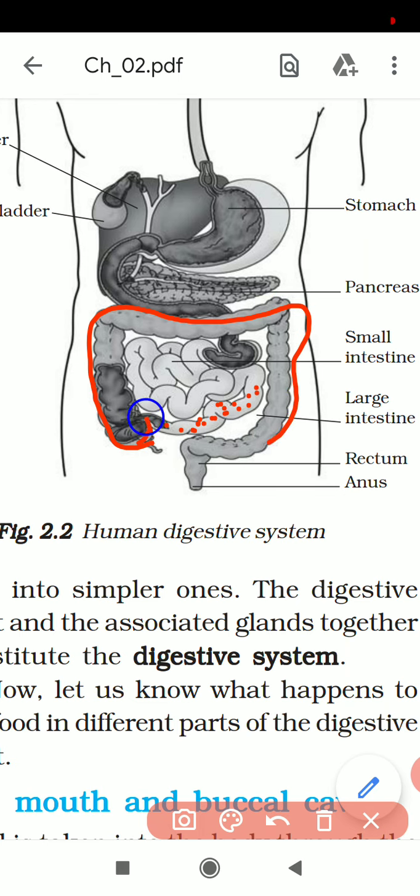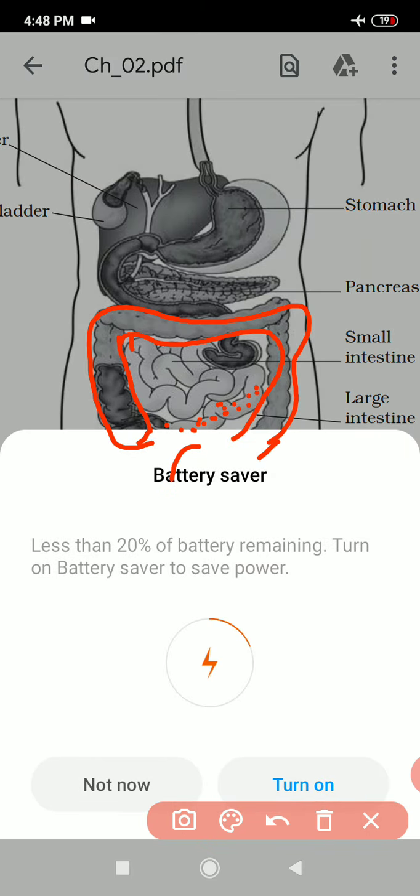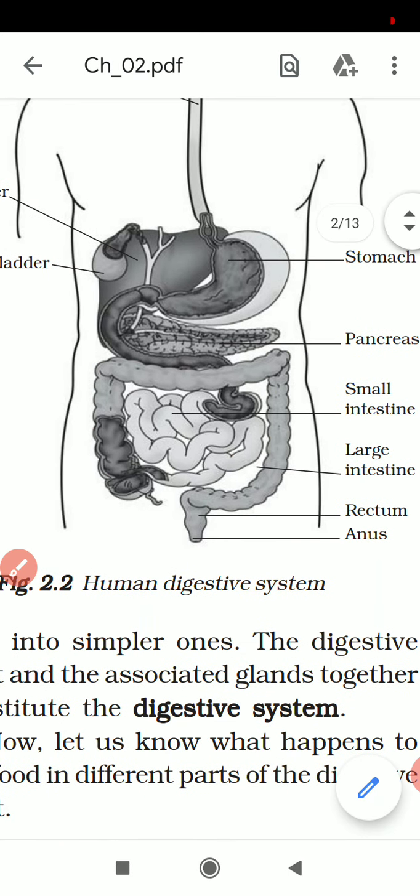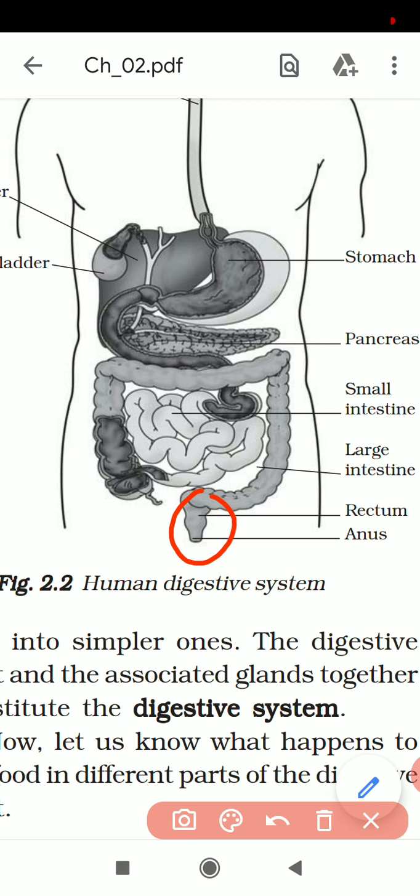The undigested food passes into the large intestine, which is wider and shorter than the small intestine. Its length is how much? 1.5 meter. Then from the large intestine the undigested food, the semi-solid feces, is removed by the anus. The undigested food is removed by the anus. This process is known as egestion. What do you mean by egestion?